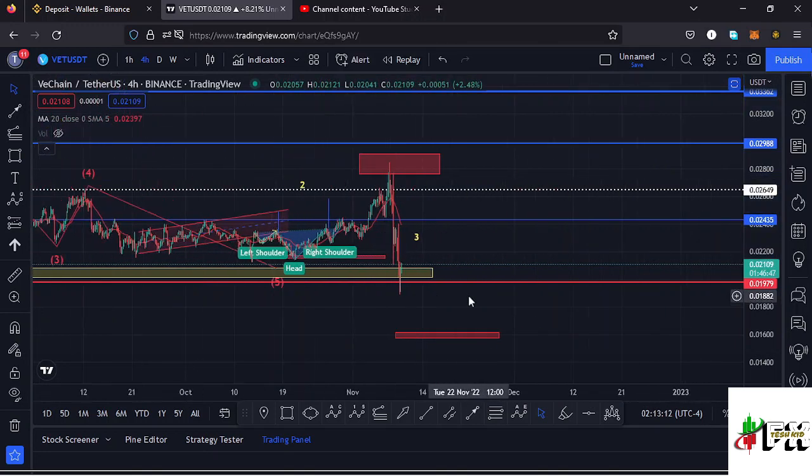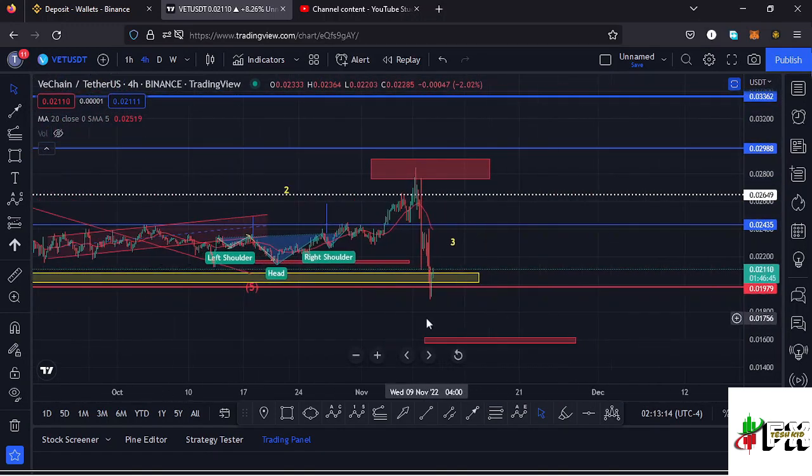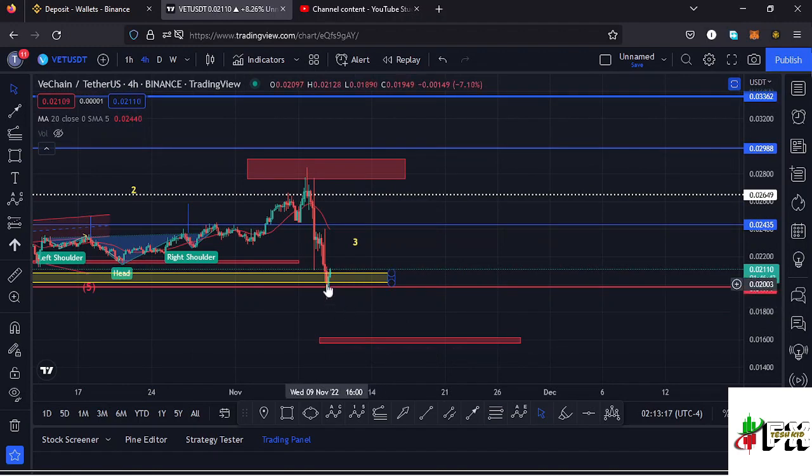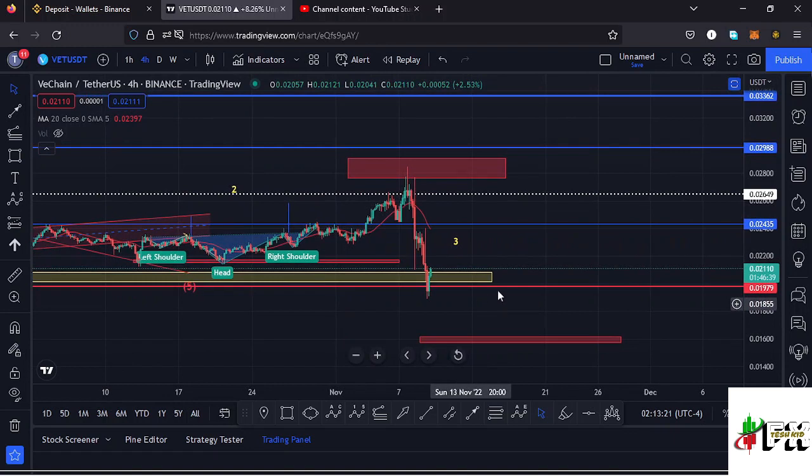And you can see Vechain continue to push to the lower side, lost a key area of support at around the $0.02 mark in this movement right here, and we made our low at around the $0.018 mark, which is just a 0.003 from the target area that I have sketched out here using the trend-based Fibonacci.